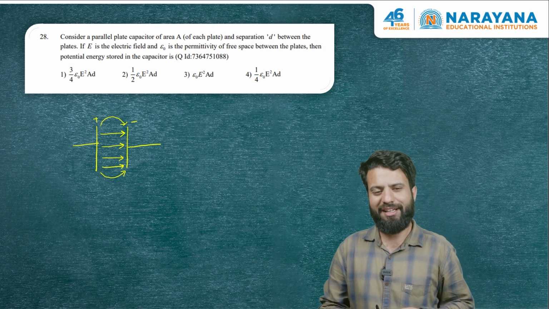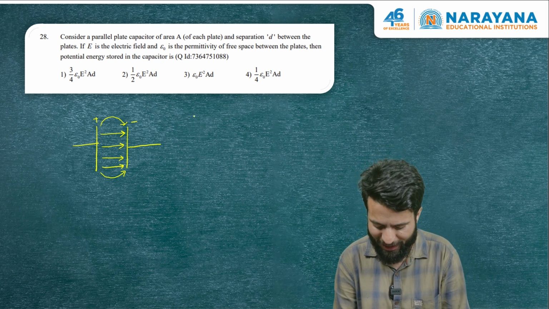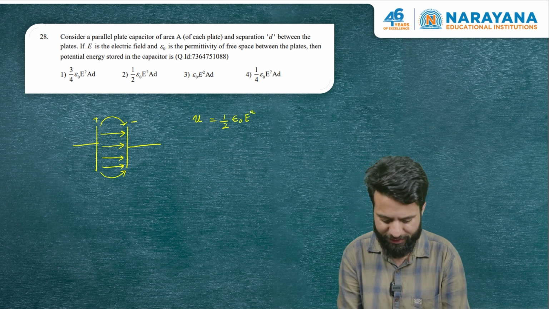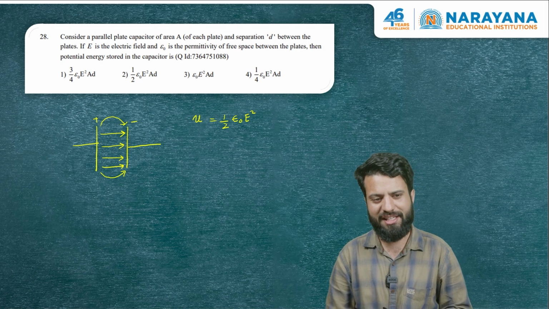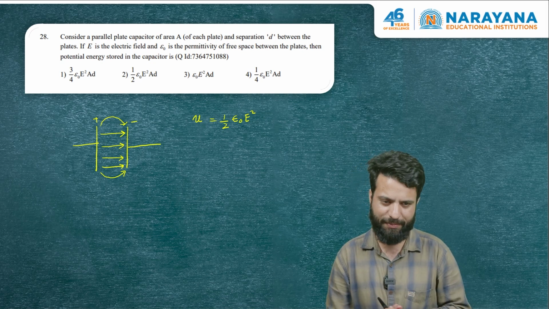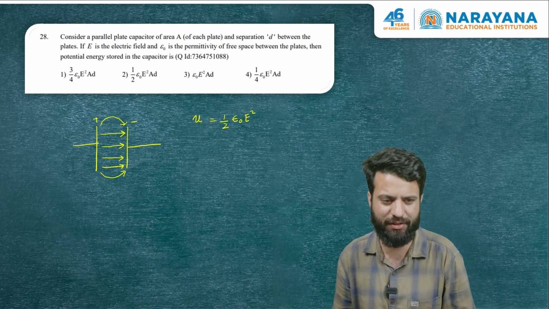We also know that electric field stores energy, and the energy stored per unit volume is half epsilon naught E square. Anyways, here E is the given electric field between the plates of the capacitor. He's asking us to find the total energy stored between the plates of the capacitor, in the electric field that's present there.